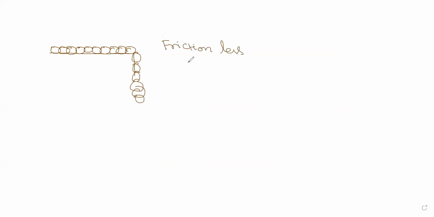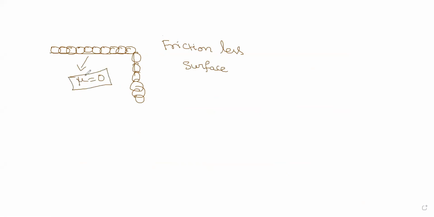Now let's consider the scenario that we have the table. So we have a chain which is placed on a table like this. And let us consider this is a frictionless surface, which means the coefficient of friction mu is 0.